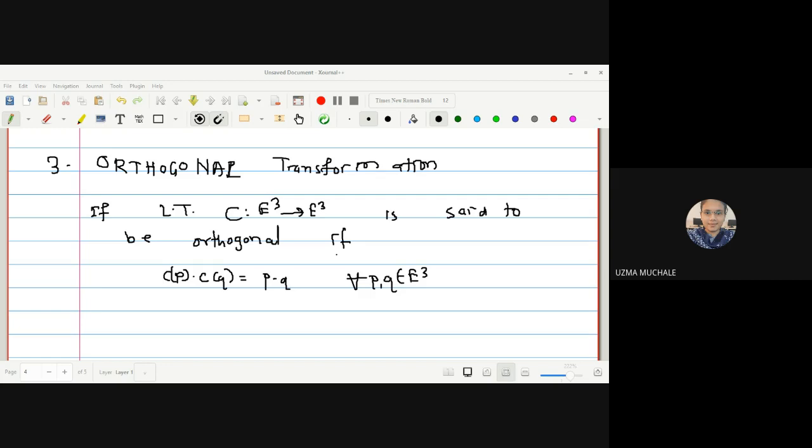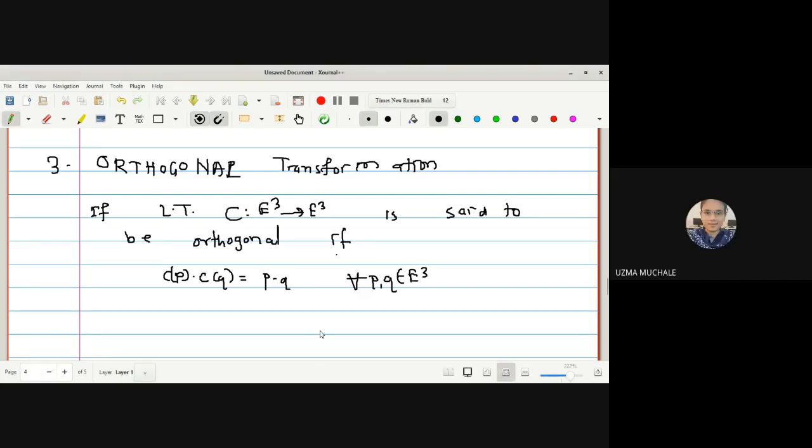That means we have to prove the linearity condition. Secondly, we have to prove that it preserves the dot product. What is the meaning of preserving the dot product? Cp dot Cq is equal to P dot Q. Do you understand the meaning of preserve? Yes, ma'am.